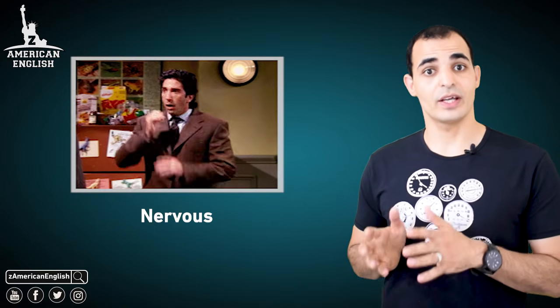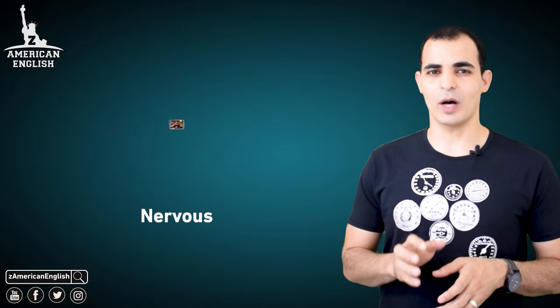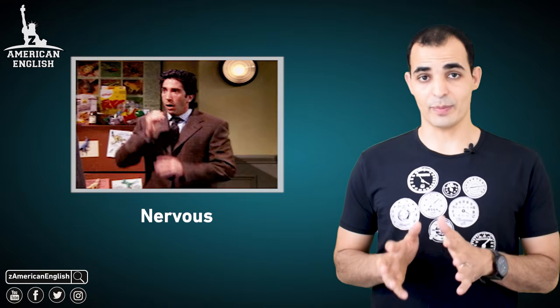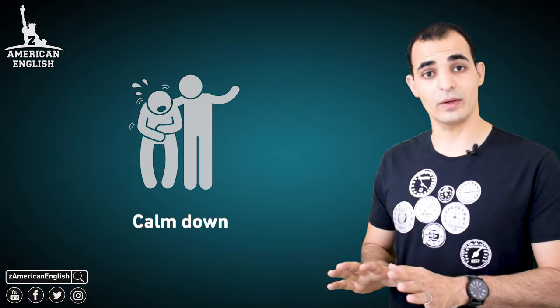Do you remember the word nervous? We just studied it. What is the opposite of nervous? The opposite of nervous is calm. If a person is calm, he's not nervous, he's not worried. If someone is feeling nervous or worried, you can say calm down.